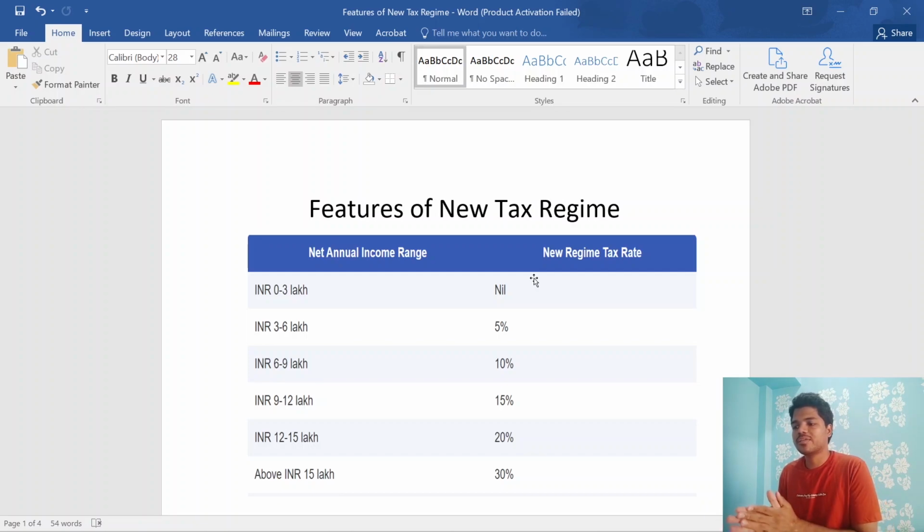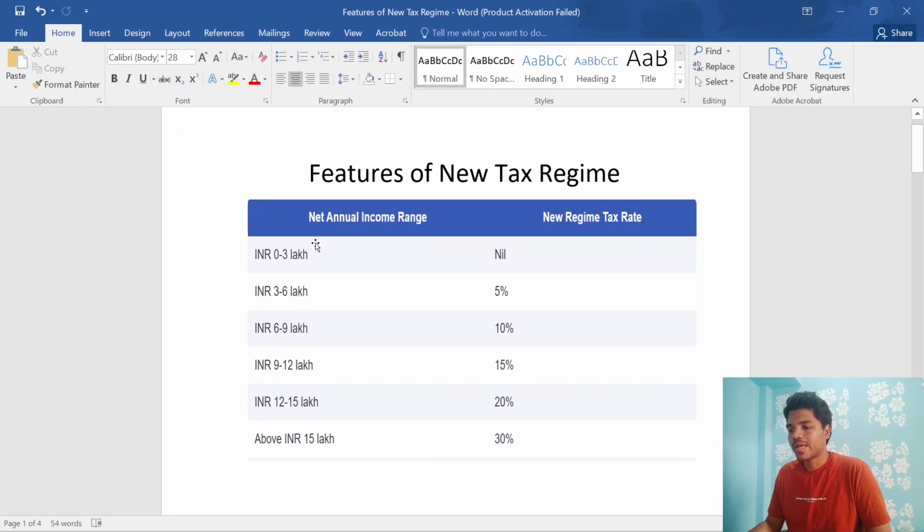So let's see the features of the new tax regime. Our Nirmala Sitaramji presented the recent budget with new tax slabs for income tax payers. For the new tax regime, income from 0 to 3 lakhs is nil. From 3 to 6 lakhs, it is 5%. From 6 to 9 lakhs, it is 10%. From 9 to 12, 15%, 12 to 15, 20%, and above 15 lakhs, which is 30%, it is the same across either the old tax regime or the new tax regime. So these are the tax slabs which are proposed.